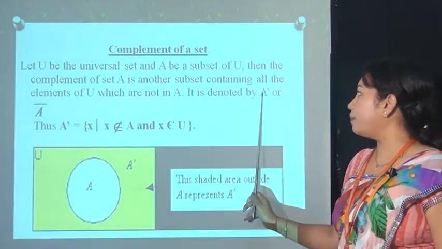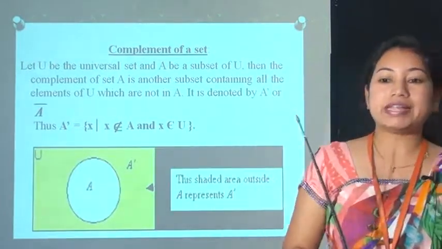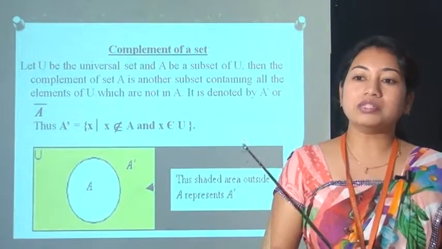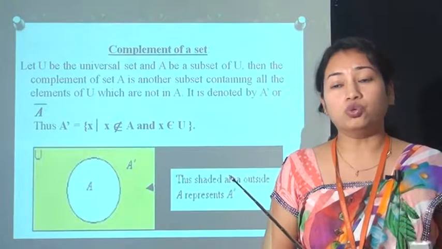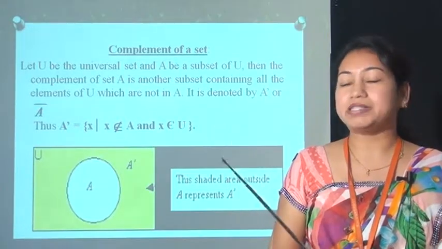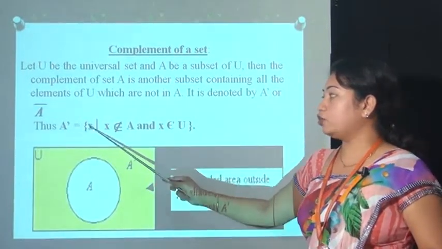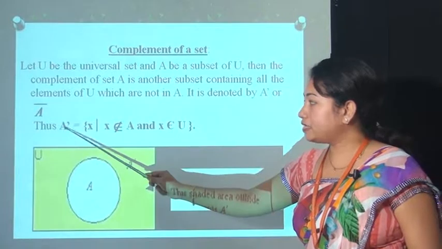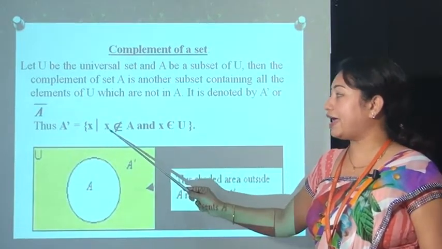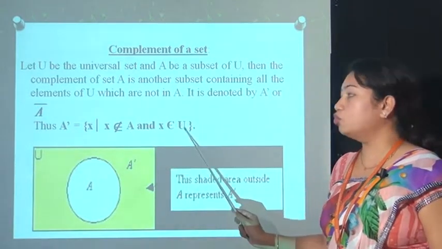It is denoted by A dash or A bar. That means the complement of a set is another set which contains all those elements which are in U, that means the universal set, but not in that set, meaning set A. So the formula is A dash is equal to the set of X, that means the complement of set A is equal to the set of X such that X does not belong to A and X belongs to U.